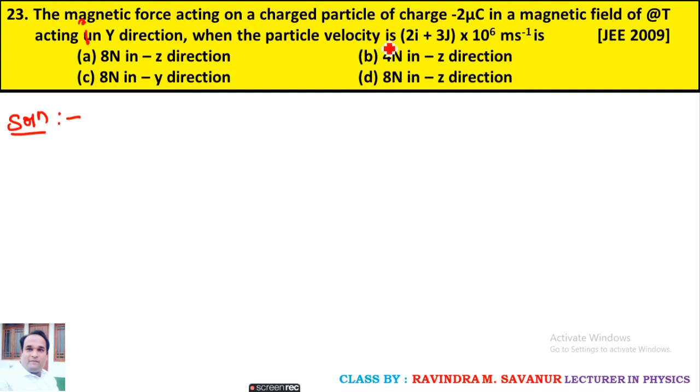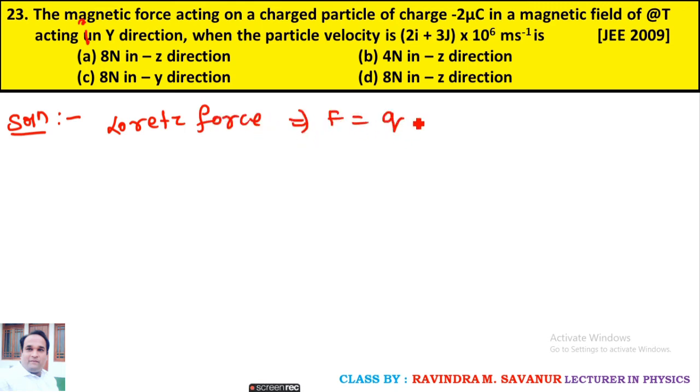The particle velocity is 2i plus 3j into 10 to the power of 6 meter per second. In which direction will the force act? So here magnetic force is there, velocity is there and magnetic field is there. What is the force?